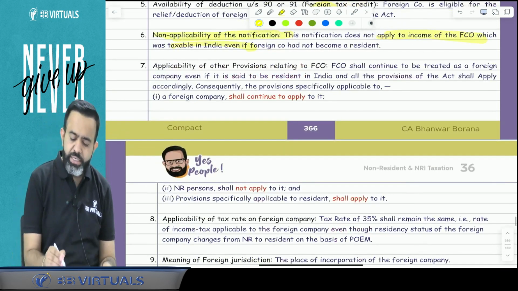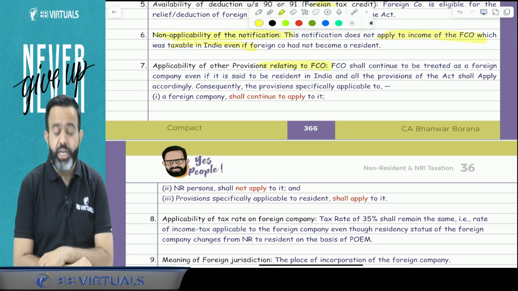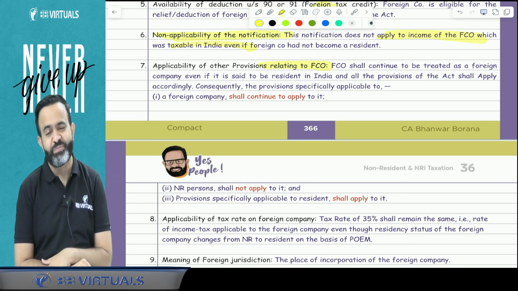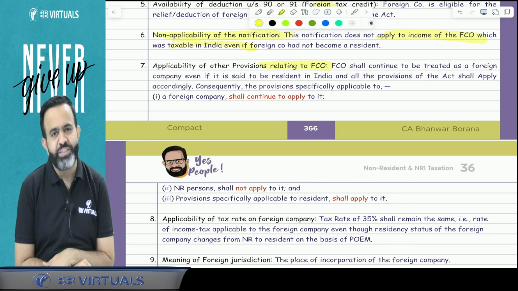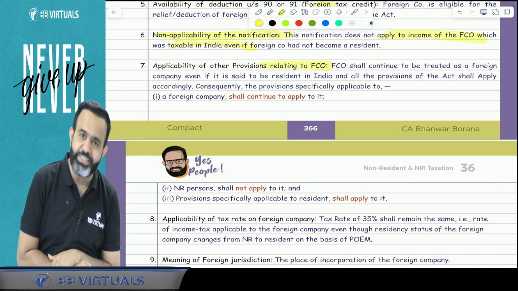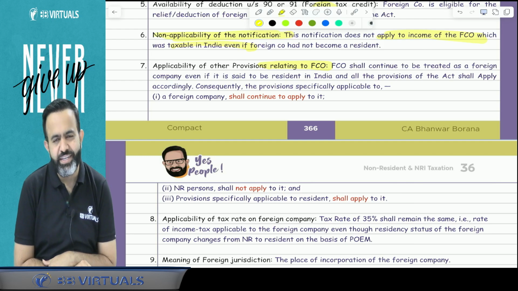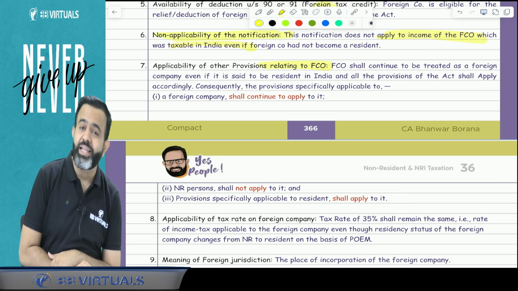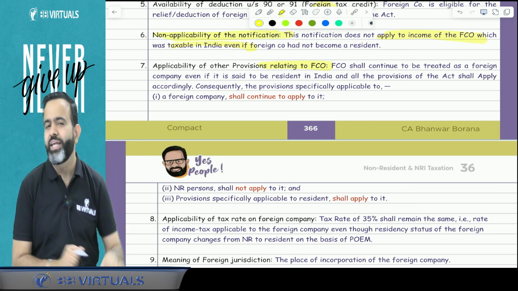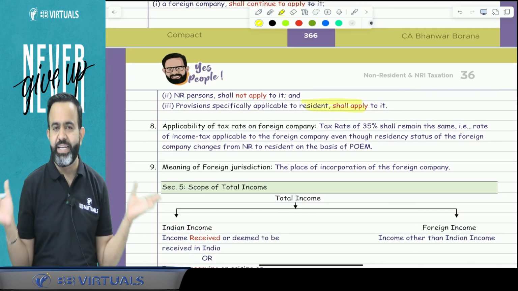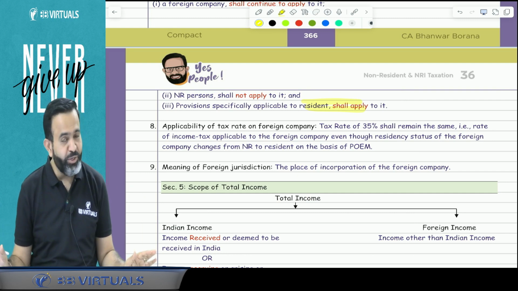Now guys, under income tax there are certain provisions which are applicable only to a foreign company. Will that provision apply to this foreign company or not? The answer is yes, because the company is a foreign company. There are certain provisions which are applicable only to a resident assessee. Will that provision be applicable or not? The answer is yes, because this company is a resident in India. But guys, there are certain provisions which are applicable only to a non-resident. Are those provisions applicable to this company? The answer is no. Those provisions are not applicable to this particular company, because this company is a resident in India, not a non-resident in India. You got my point or not?